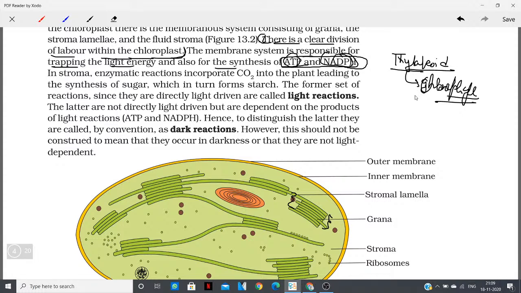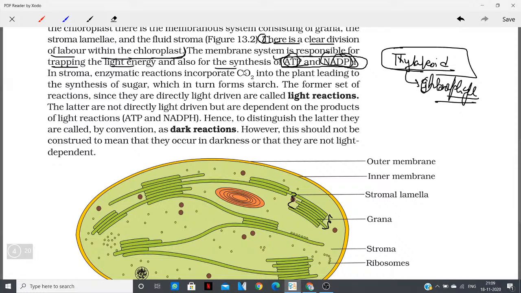Okay, so this thylakoid, which has the power of trapping the light energy, is a membranous portion of the chloroplast, and it is responsible for the light reaction. We will study the light and the dark reactions in detail. So this is occurring in the thylakoids. What are the products of light reaction?